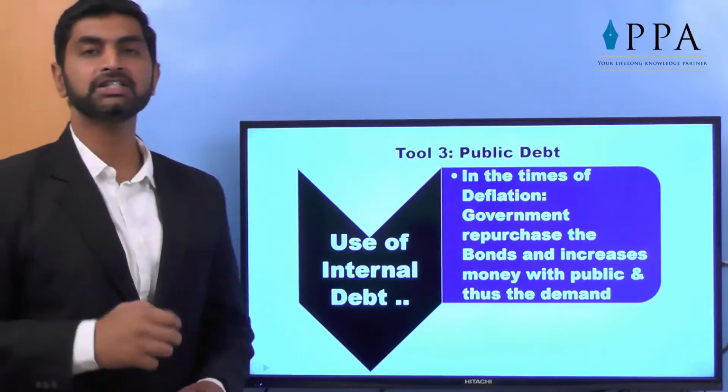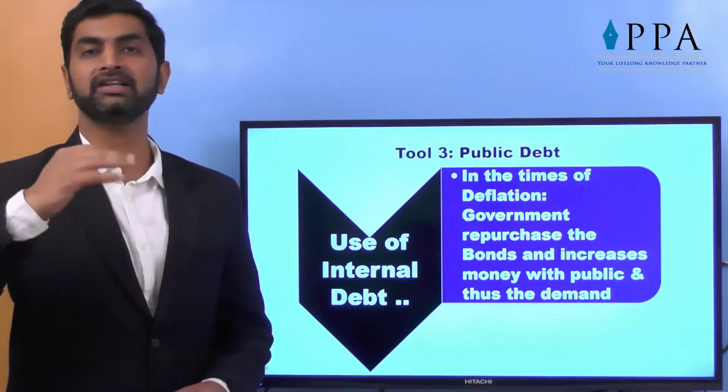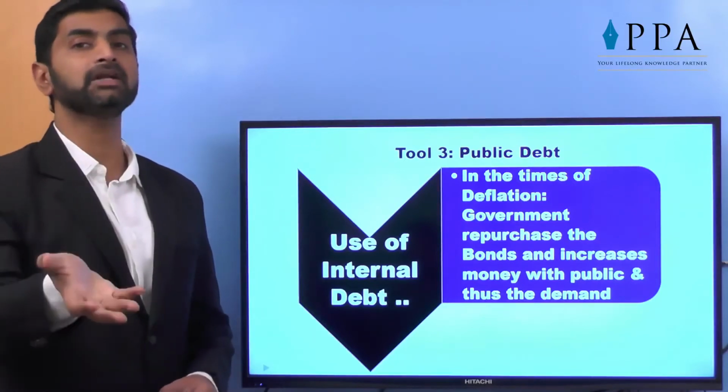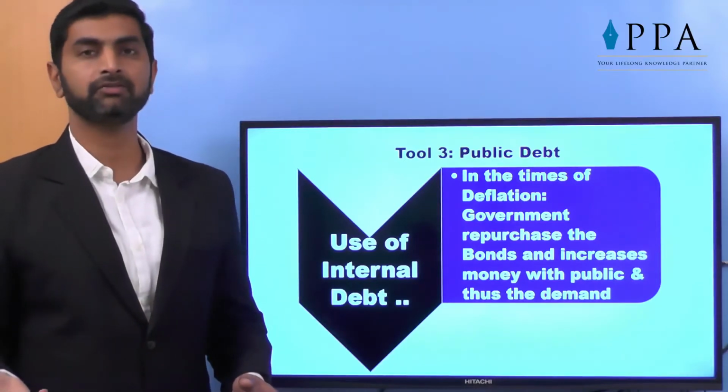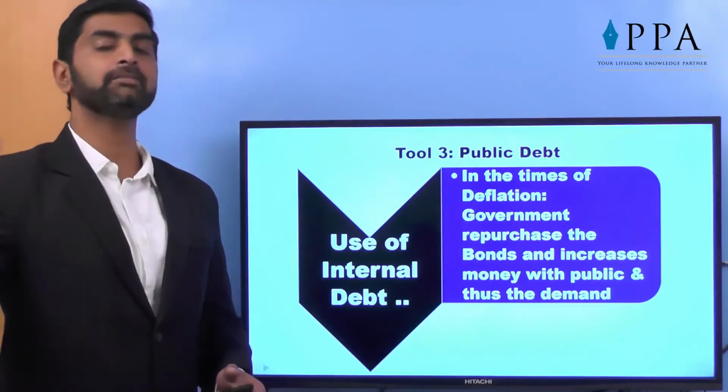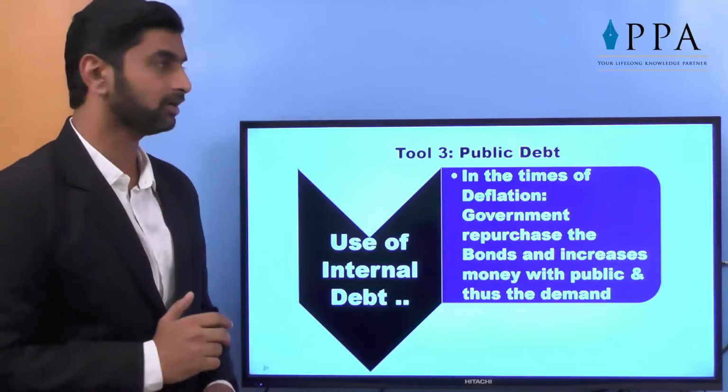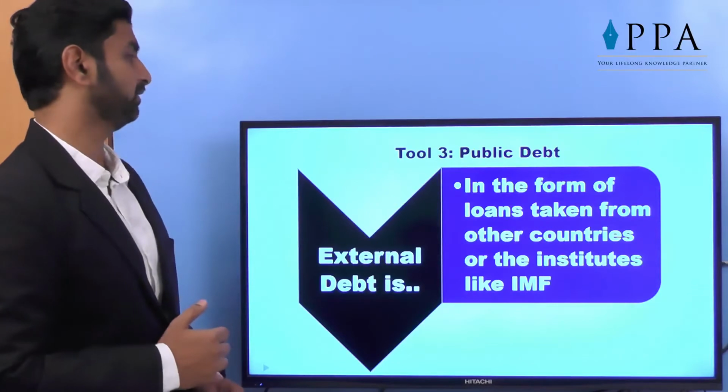In the time of deflation, government will repurchase the bond. That is, the amount will be repaid to you at premium. You will have a huge amount in your hand for expenditure. Automatically demand will be increased and deflation will come down. So that is the use of internal debt.